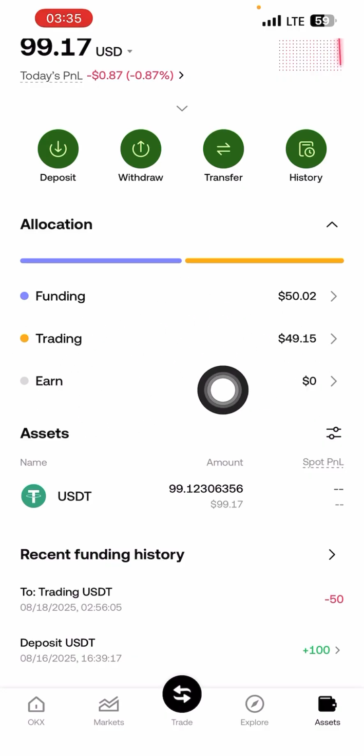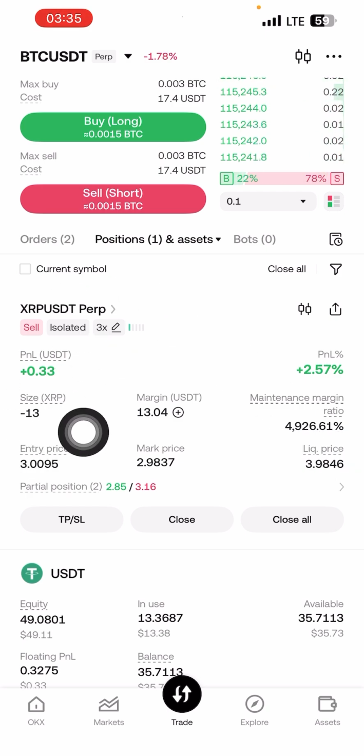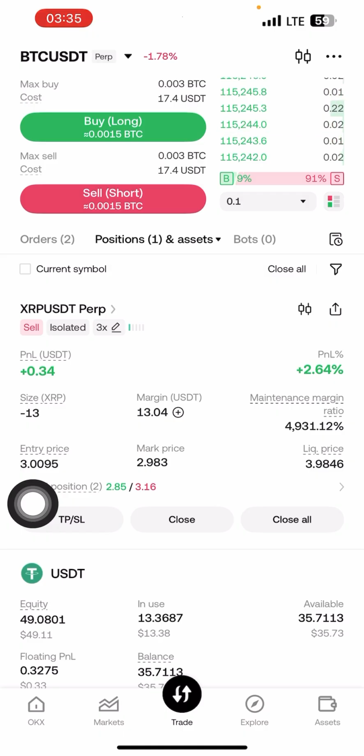My trading balance is 49.15 right now. It's left with SRP for me to close so that I can sleep. It's 3:35 a.m. right now. So if this one hits take profit, then I'm out.